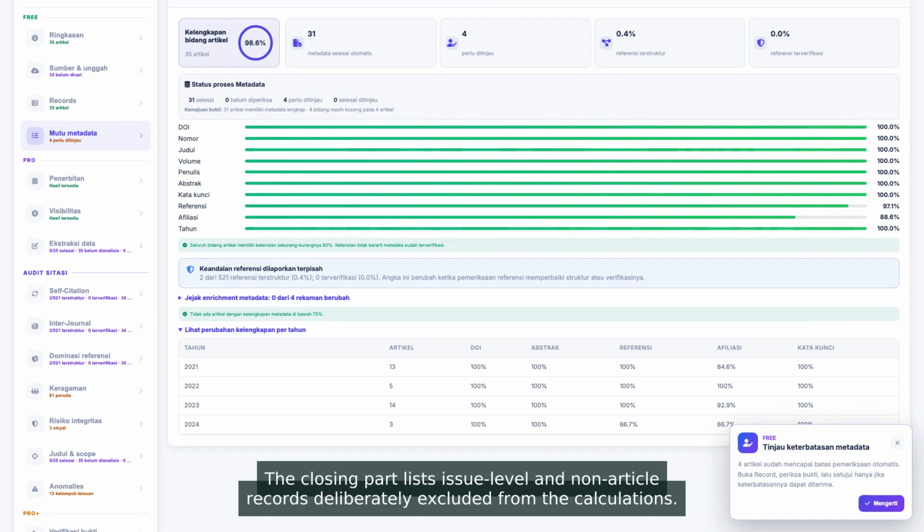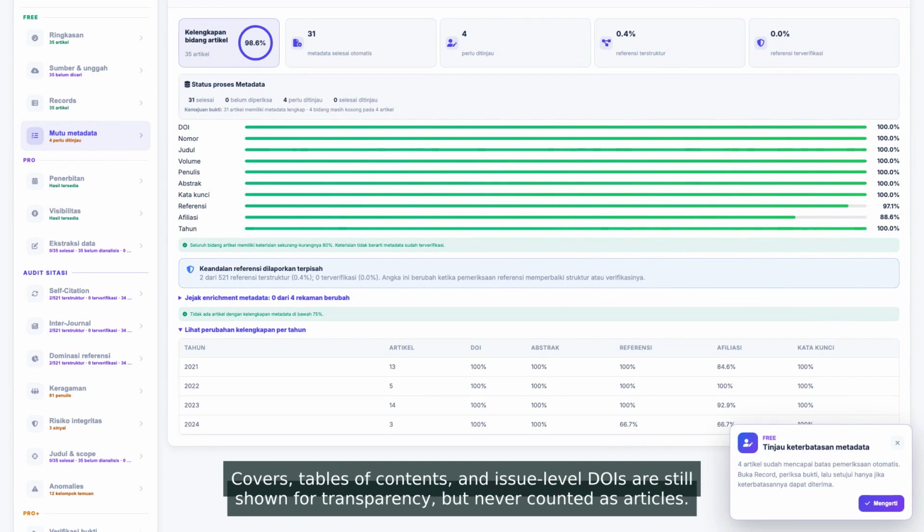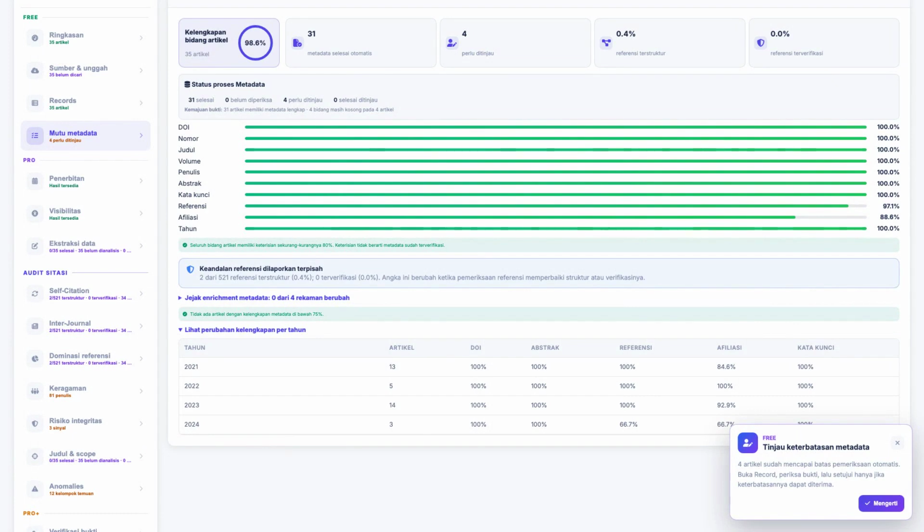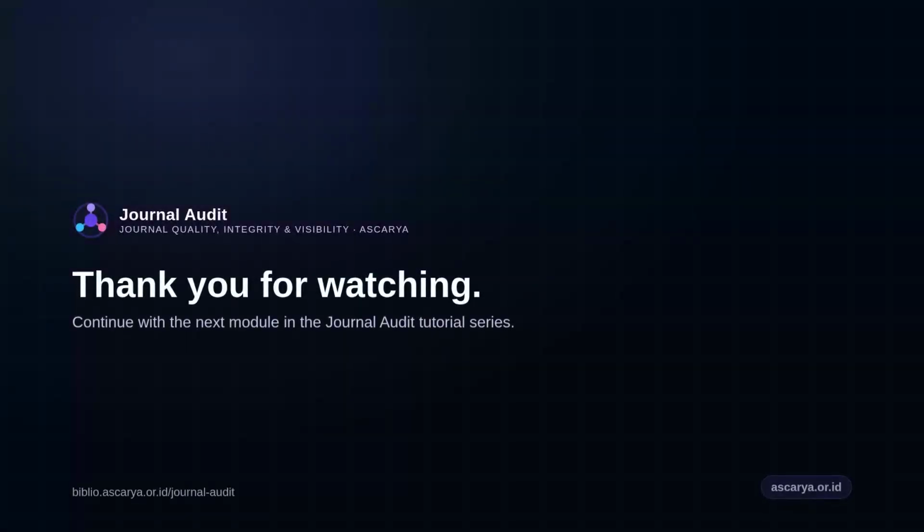The closing part lists issue-level and non-article records deliberately excluded from the calculations. Covers, tables of contents, and issue-level DOIs are still shown for transparency, but never counted as articles. That way, the metadata quality score speaks only of real articles, and the figure can be defended. Educia's metadata completeness and assurance are now legible down to the field and the year.